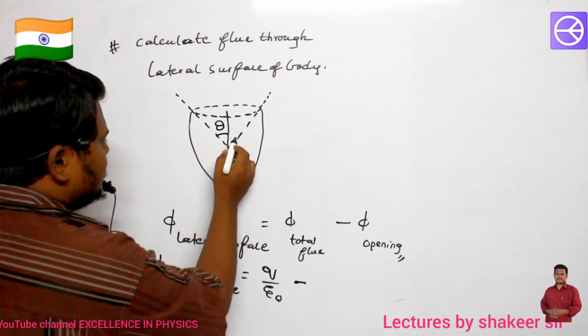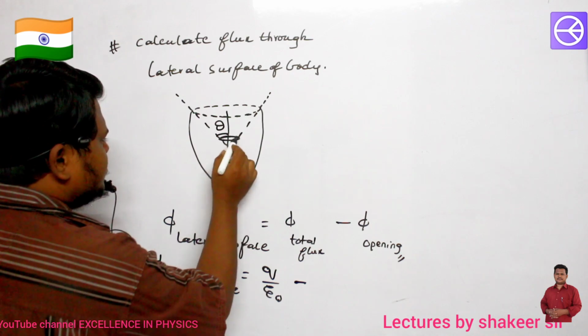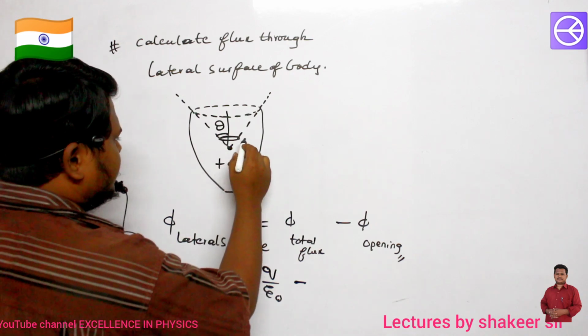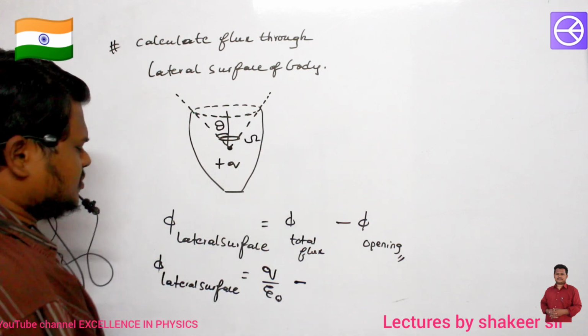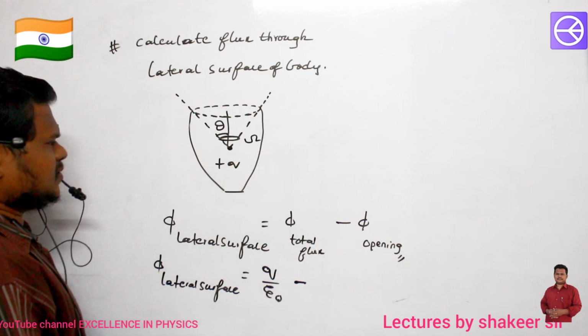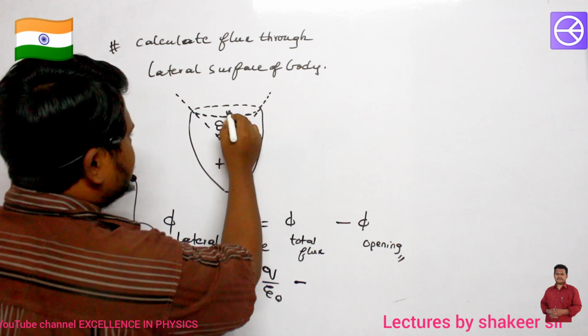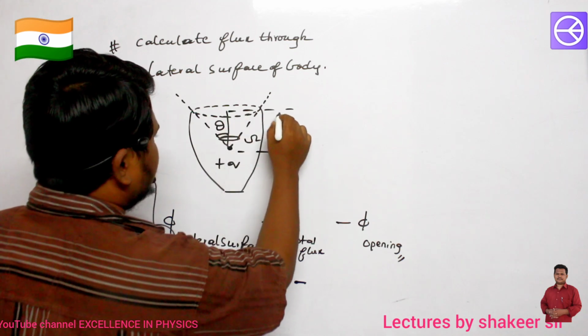The total solid angle created is sigma. Then how can I calculate the flux passing through this opening? Let us consider this length to be L.